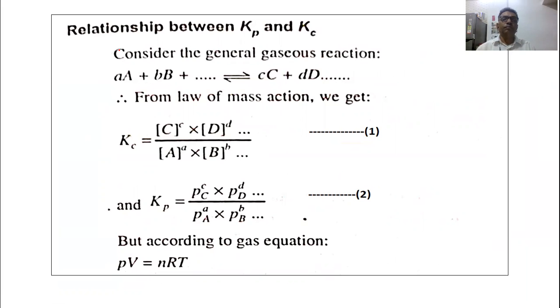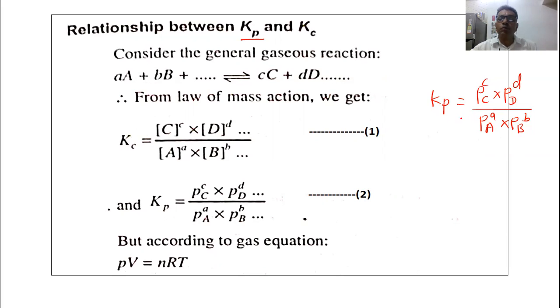Now what is Kp here? In the previous lecture, we discussed Kp. Kp is the equilibrium constant expressed in terms of pressure. So you can see here Kp is equal to the partial pressure of the product C raised to power c multiplied by the partial pressure of the product D raised to power d, divided by the partial pressure of the reactant A raised to power a and the partial pressure of the reactant B raised to power b. This is the equilibrium constant Kp.